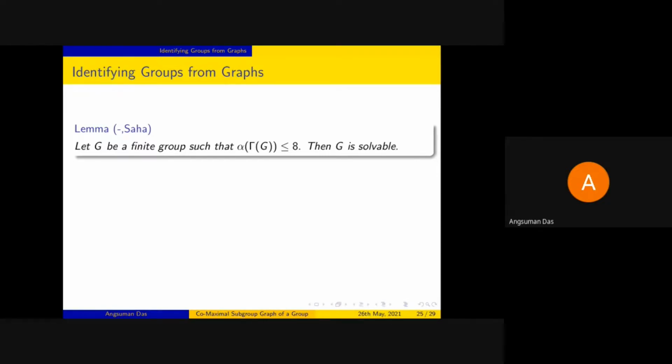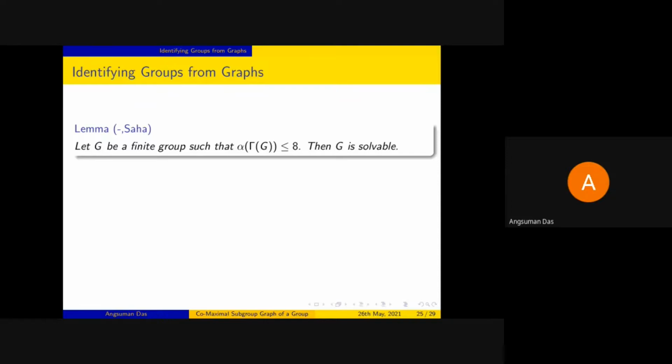A subset of vertices in a graph is said to be independent if we don't have any edge between any pair of them, and the cardinality of a maximum independent set is called the independence number of the graph. So if the independence number of the graph is less than or equal to 8, then we can say that the group G is solvable. Now here we are getting some information about the group by seeing some graph property of the graph.